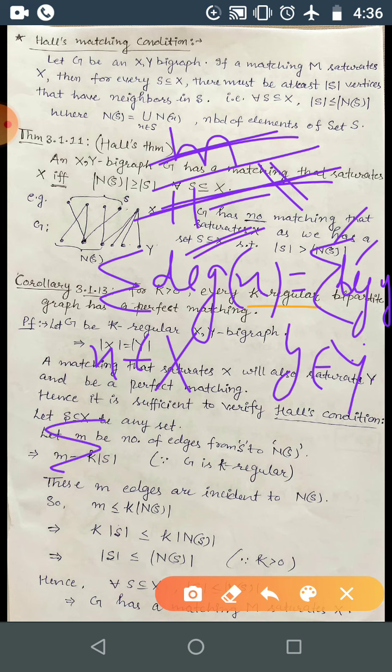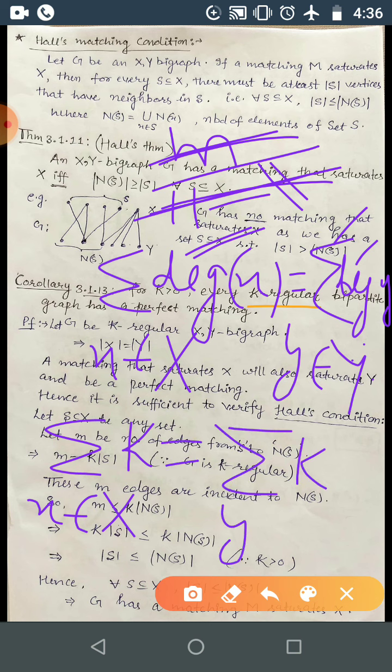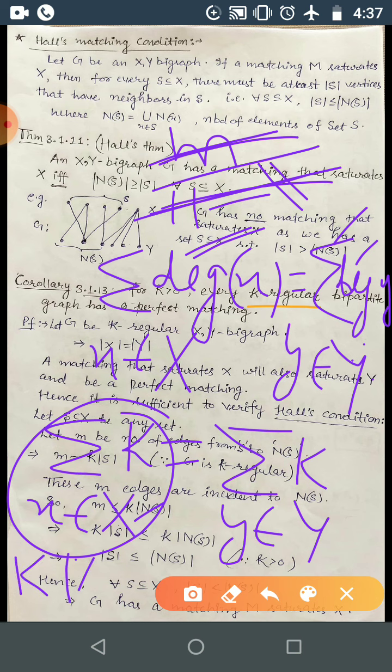So here x belongs to X, and the degree of x will be k, because all the vertices have k degree. Both the vertices x and y have k degree, and y belongs to Y. So what is this number? k will be added the number of vertices in X times, that is, k into cardinality of X, and here k will be added equal to cardinality of Y times, so it will be k into cardinality of Y.